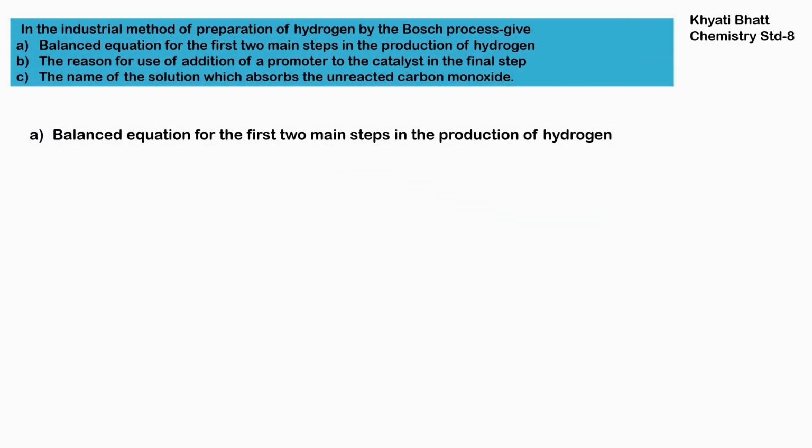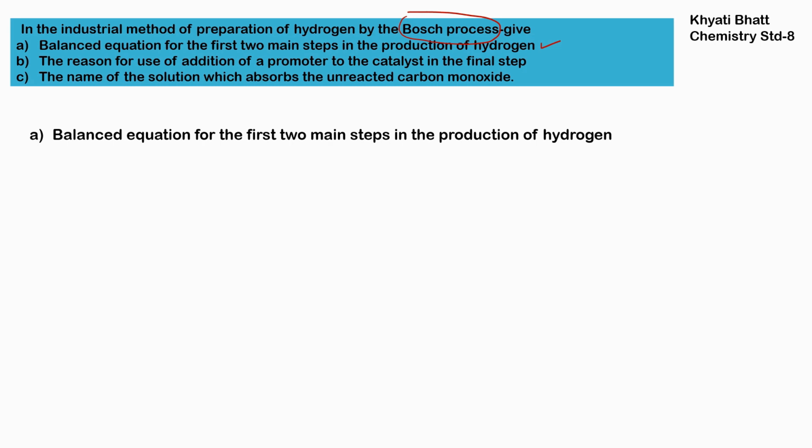Our question is, in the industrial method of preparation of hydrogen by the Bosch process, give balanced equations for the first two main steps in the production of hydrogen. So here we have to write two main reactions. Then, the reason for the addition of a promoter along with the catalyst in the final step. And the next question is the name of the solution which absorbs the unreacted carbon monoxide. If you have any doubt regarding the Bosch process of manufacturing hydrogen, please watch my video on the Bosch process and then come back to this question.